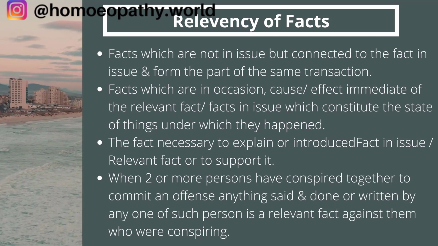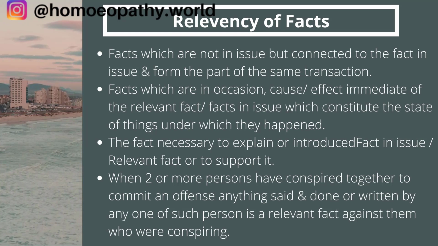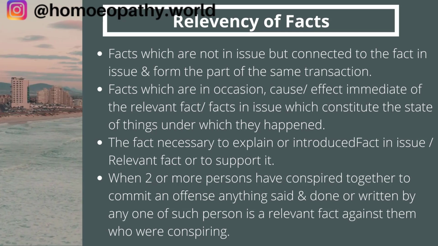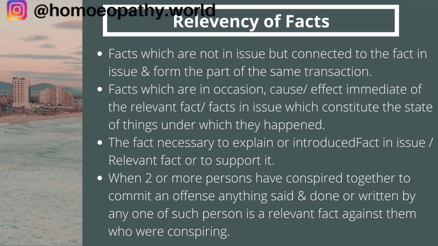Now, when two or more persons have conspired together to commit an offense, anything said or done or written by any one of such persons is a relevant fact against each of them who were conspiring. So in the same case, person A was killed by the wife of person A, along with some XYZ person, as I said. So if this XYZ person gets scared and goes to the police and says, see, this particular person, his wife, had come to me, and I conspired with her to kill the husband.